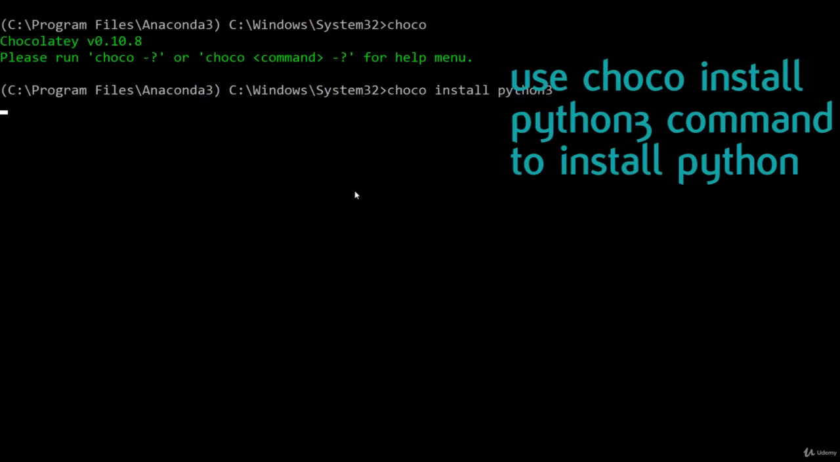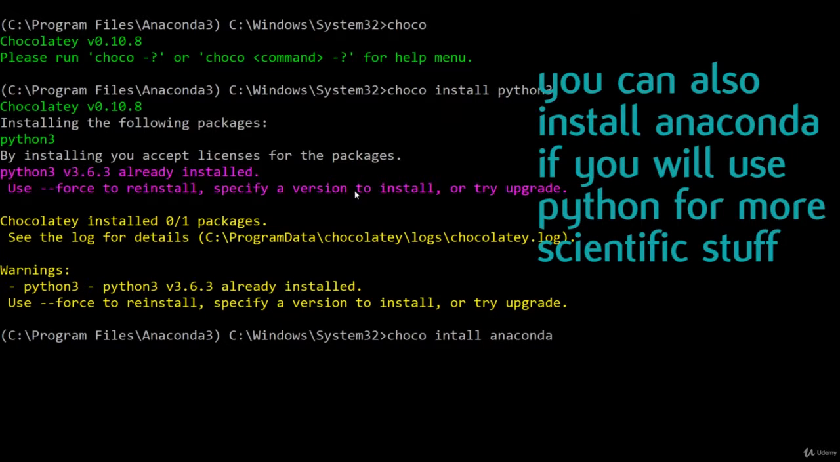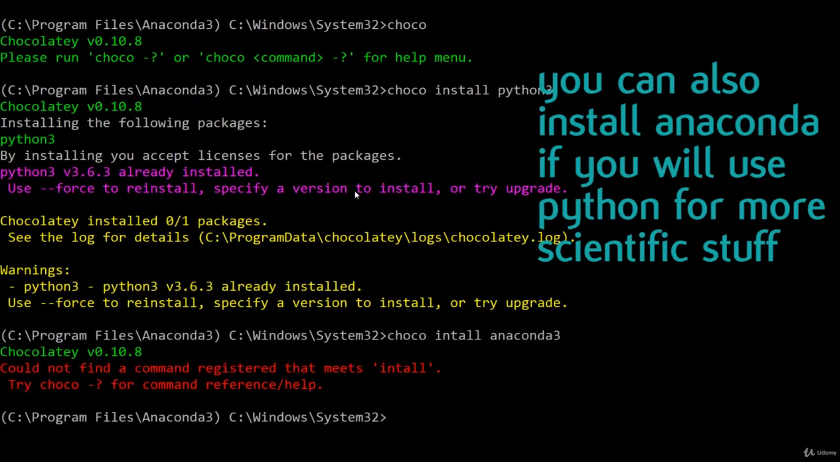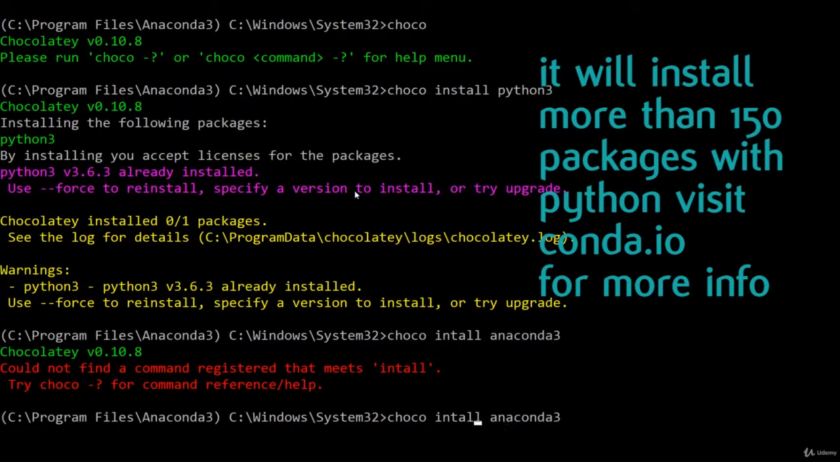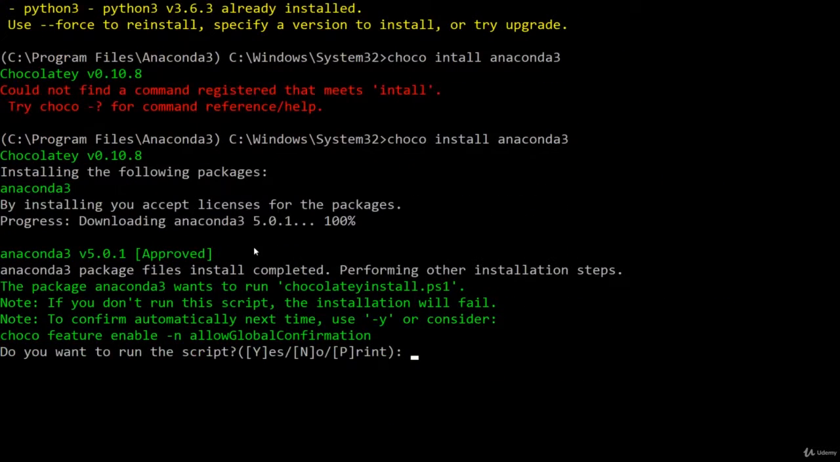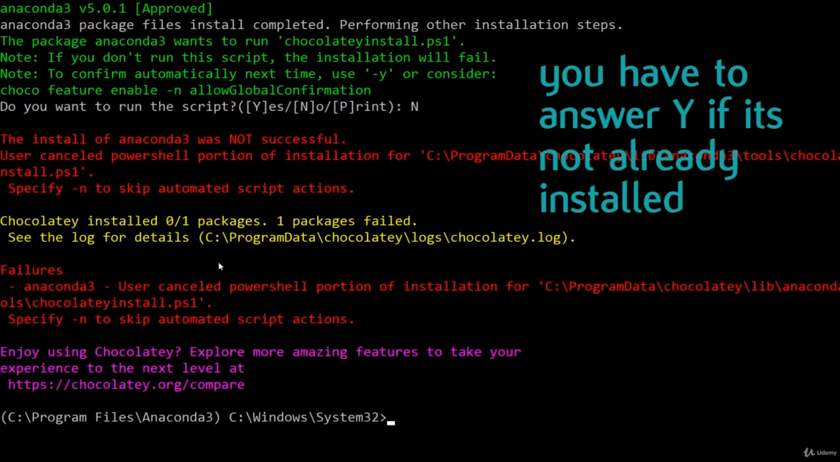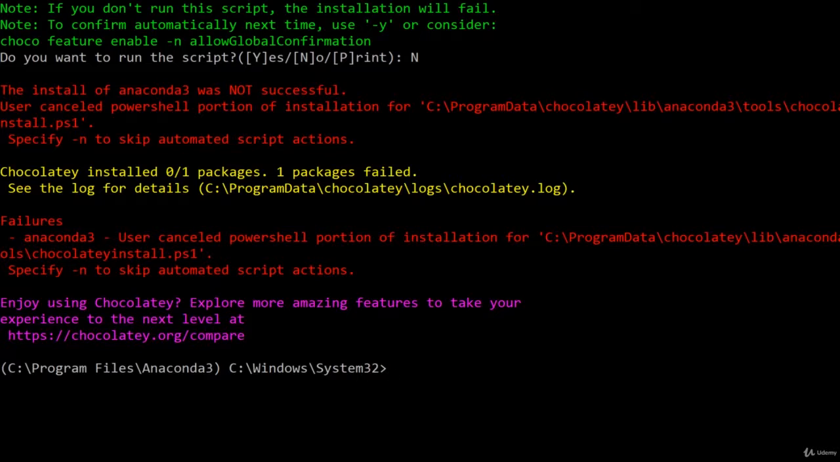Basically, I use the Chocolatey package manager to install anything, well, almost anything in Windows. Visit Chocolatey.org for more information. If you have Chocolatey installed, just type choco install python3 and it will be installed. And if you are going to use Python for scientific stuff, I recommend you install Conda. It comes with over 150 packages.